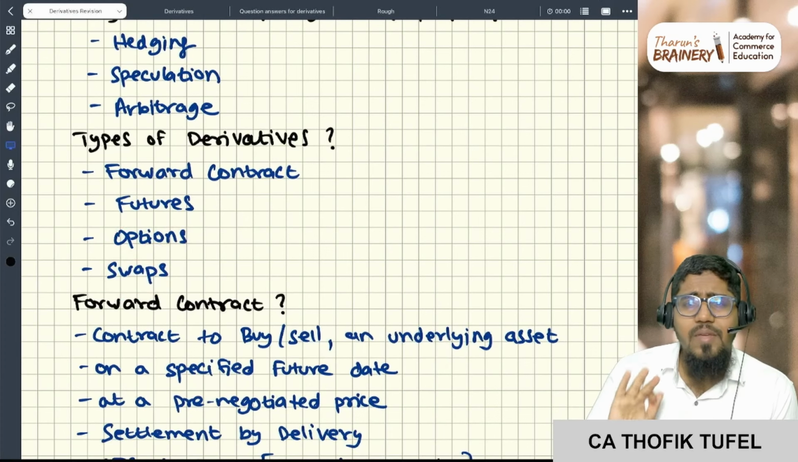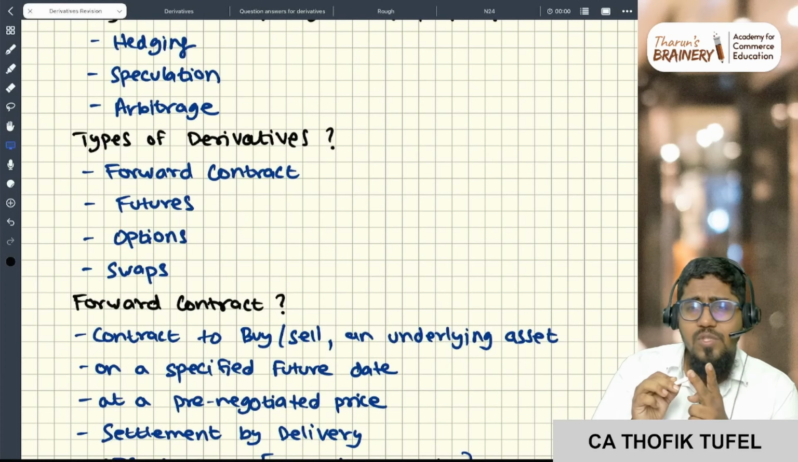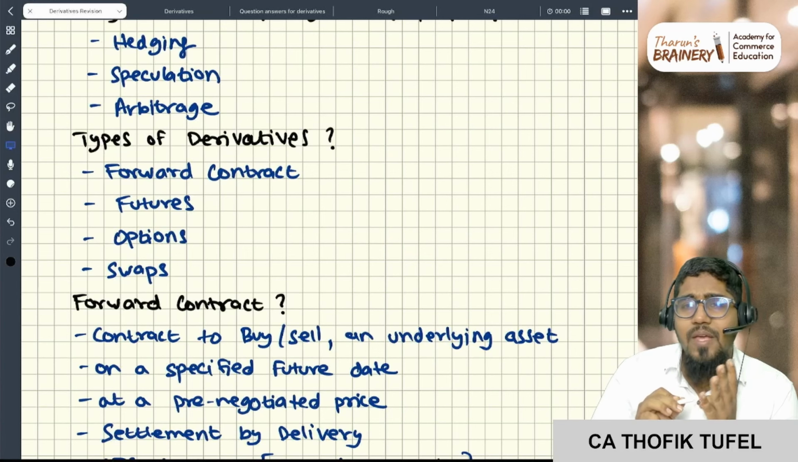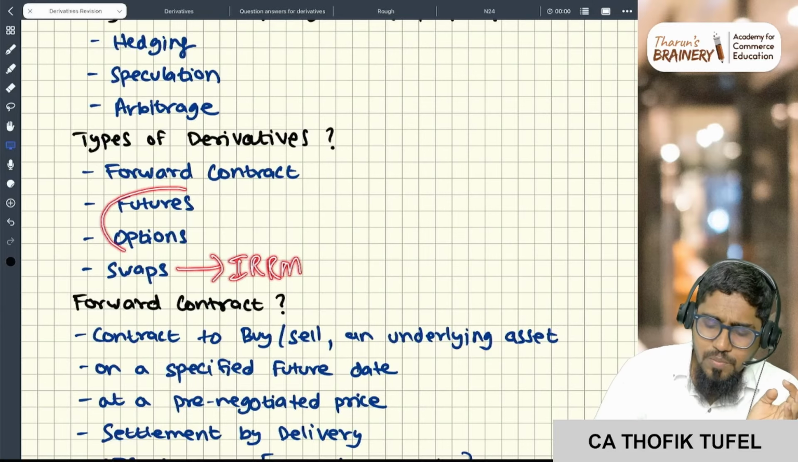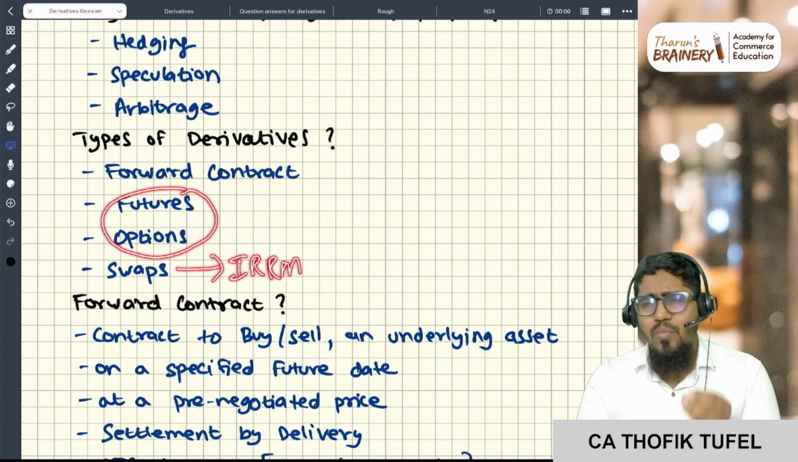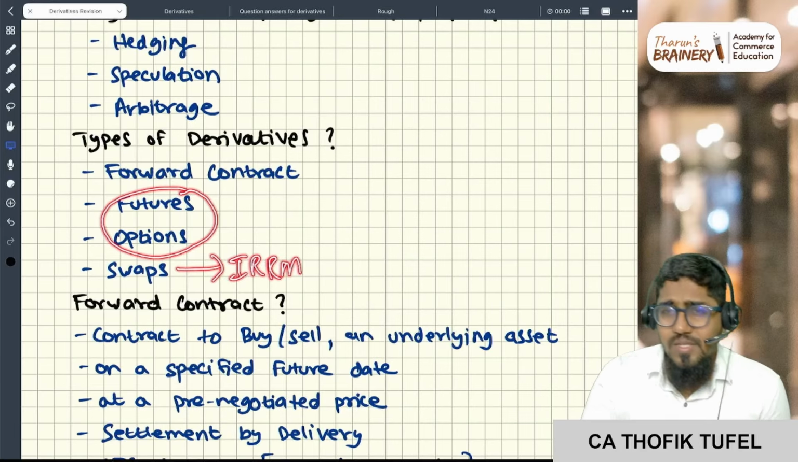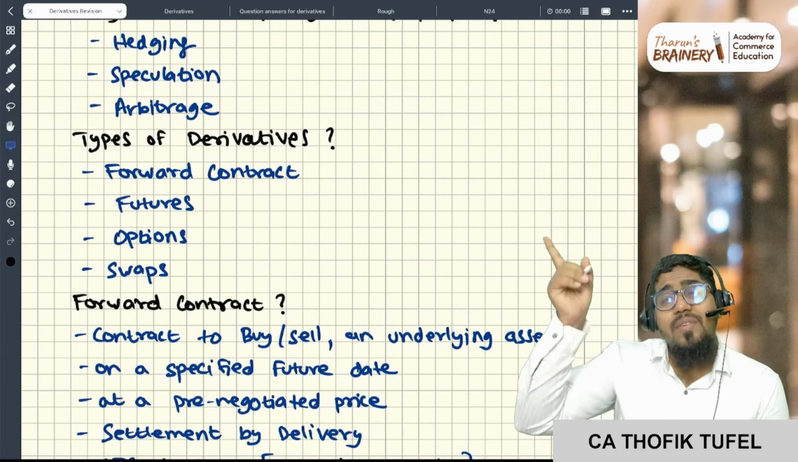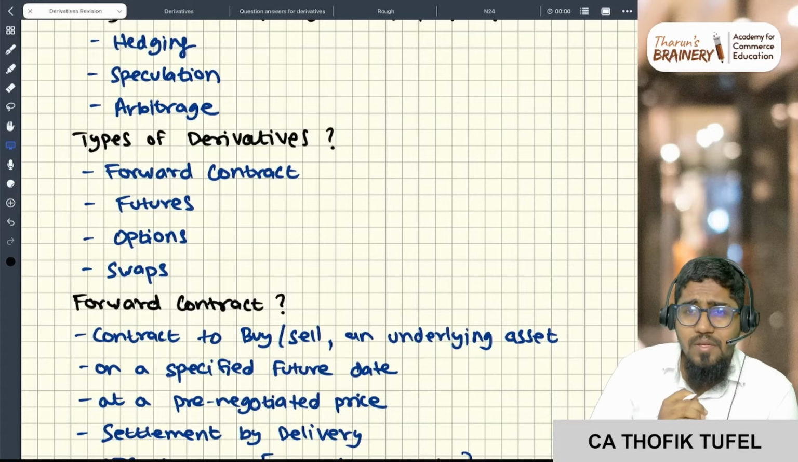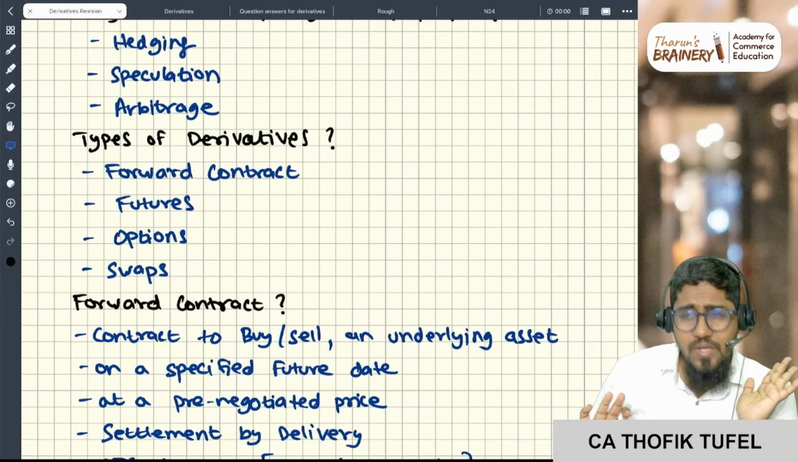We have options and then we have swaps. We have forwards and futures. We have options and we have swaps. Swaps you're going to cover in interest rate risk management. Futures and options, or forwards and futures, both are actually used in a similar way here. So both are covered here in the derivative analysis chapter, right? So these are the four types of derivatives.